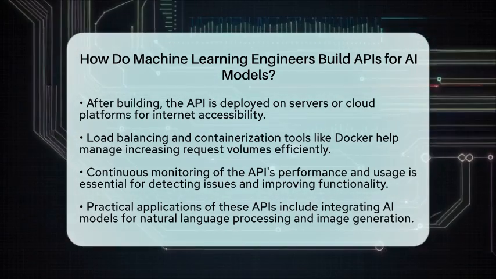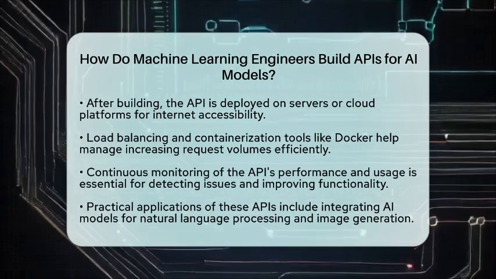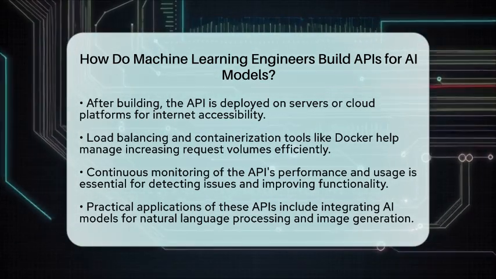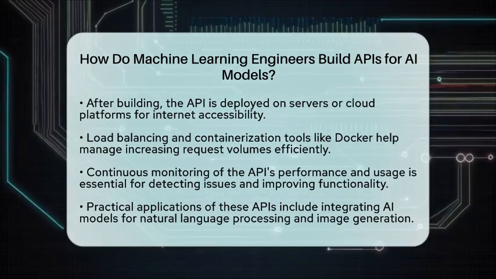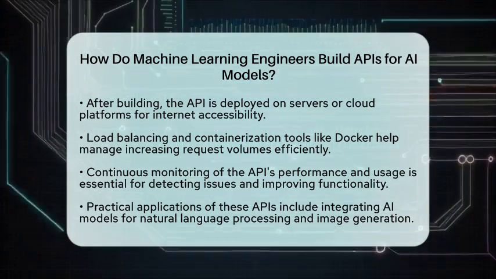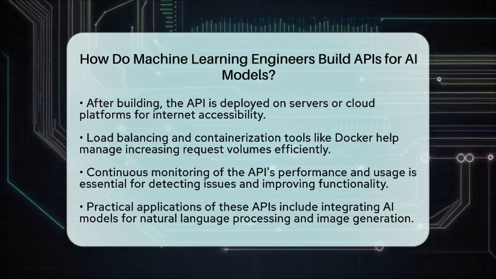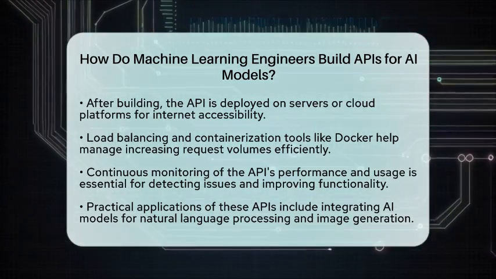Building an API for an AI model involves designing clear communication endpoints, preparing data, implementing the API with suitable frameworks, securing access, deploying for scalability, and maintaining it over time. This process makes it possible to use AI models across various applications without exposing their internal workings.